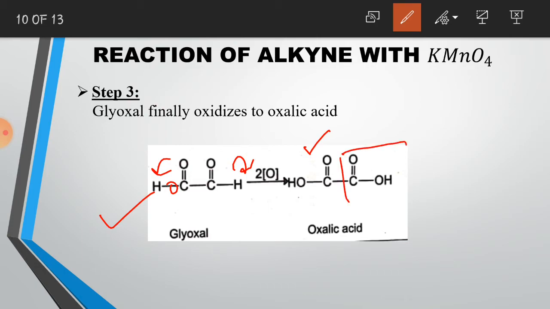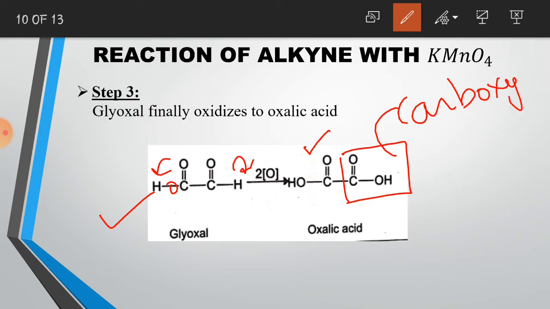And as you may see here, this is a carboxyl group. So oxalic acid is a kind of carboxylic acid. So this is how the oxidation of alkynes takes place in the presence of potassium permanganate, and the end product of this reaction is oxalic acid when ethyne is oxidized.